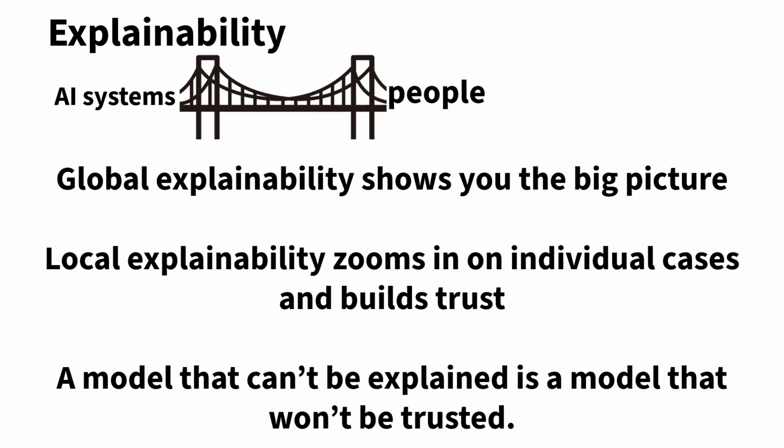Here's your day 20 dose of insight. Explainability is not just a technical add on, it is a bridge between AI systems and the people who rely on them. Global explainability shows you the big picture, the common drivers across your whole data set. Local explainability zooms in on individual cases and builds trust by answering why me for each prediction. As a data scientist, your job is not just to deliver accuracy, it is to deliver clarity. A model that can't be explained is a model that won't be trusted. Always think about how you would explain your model to both a CEO and to an end user because trust is what makes AI real in the world.